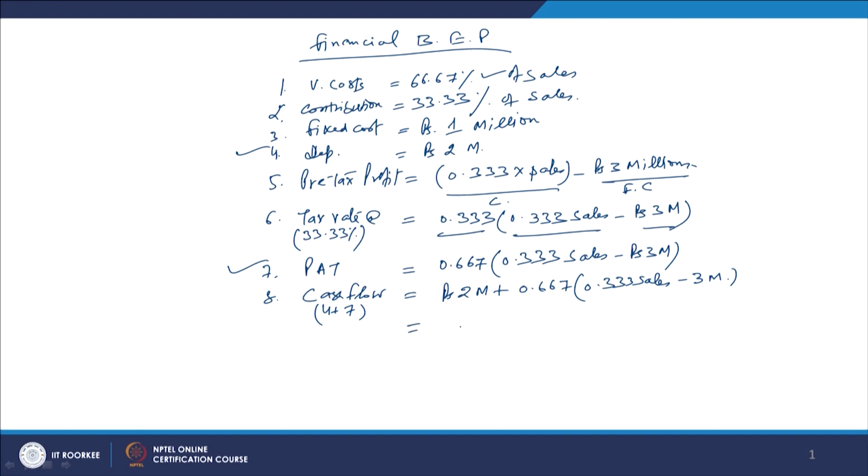If you solve this, this will become 0.222 of sales. This is the cash flow we have already calculated. So, this cash flow is calculated from this entire analysis, and this cash flow is only for 1 year, right. But what is the life of the project here?